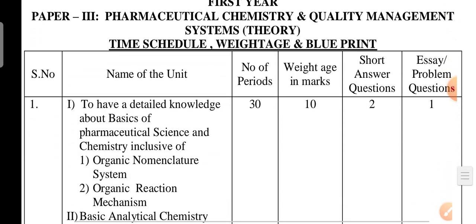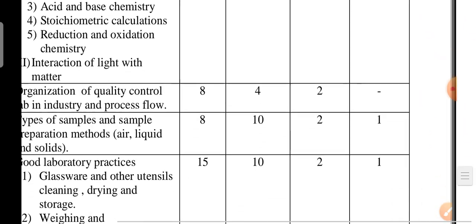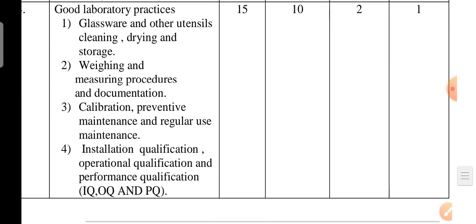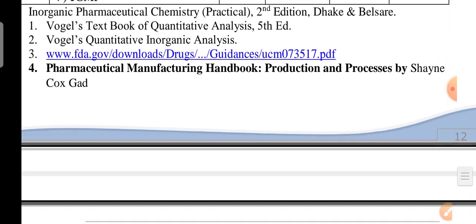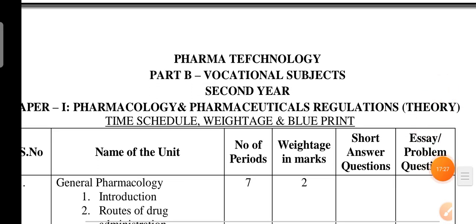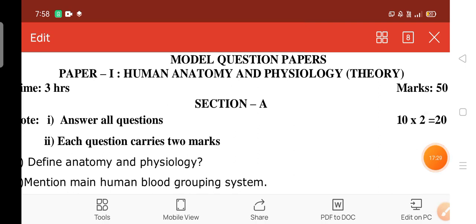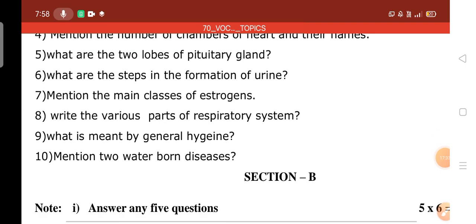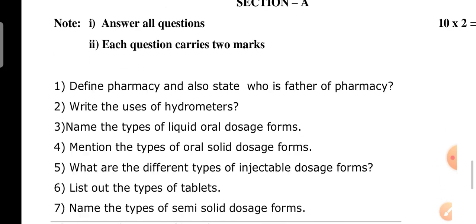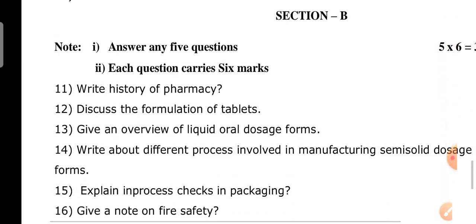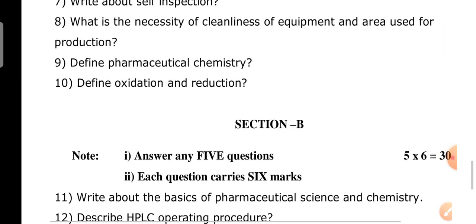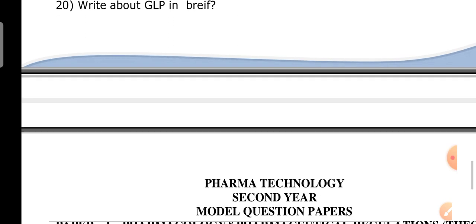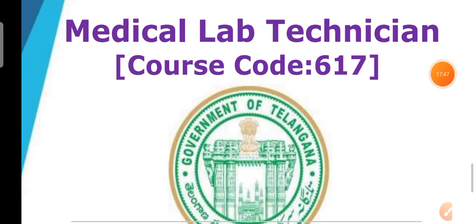Next paper 3. Model question paper view. Paper 2 question paper. Paper 3 question paper. Okay, next one is lab technician course.